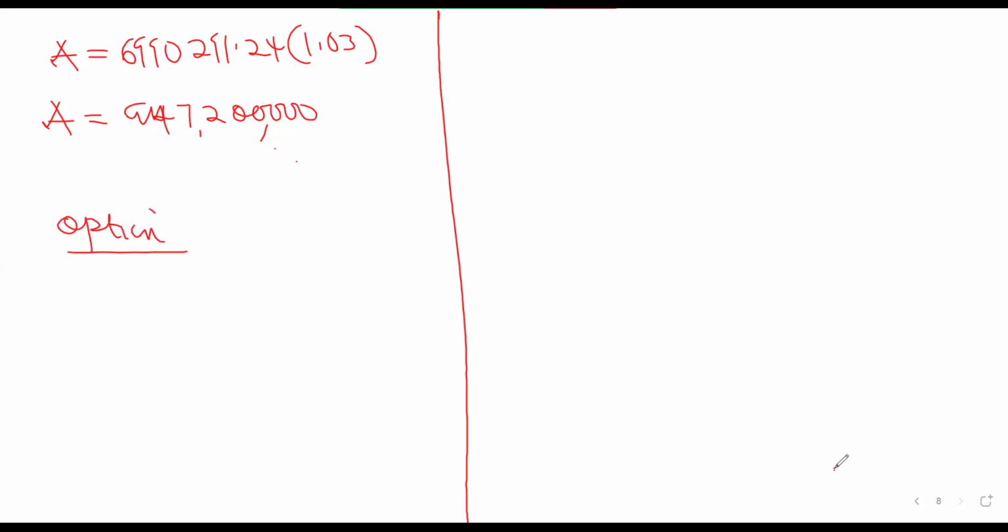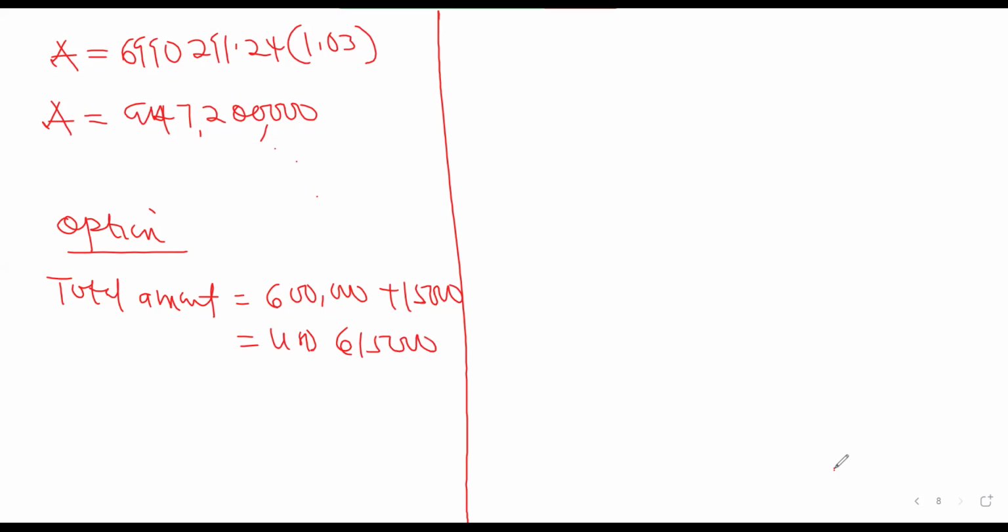The option, what will happen is that we find the total amount in USD. If you want to use the option, that will give us the 600,000 USD plus the premium that we are going to be paying. Whether you are going to be exercising the option or not, you still pay the premium. So this will give us 615,000 USD.